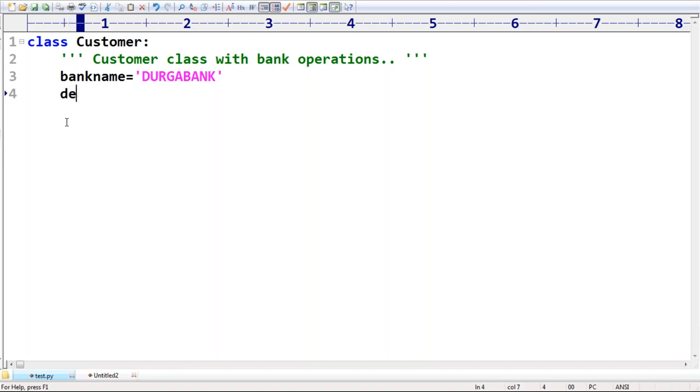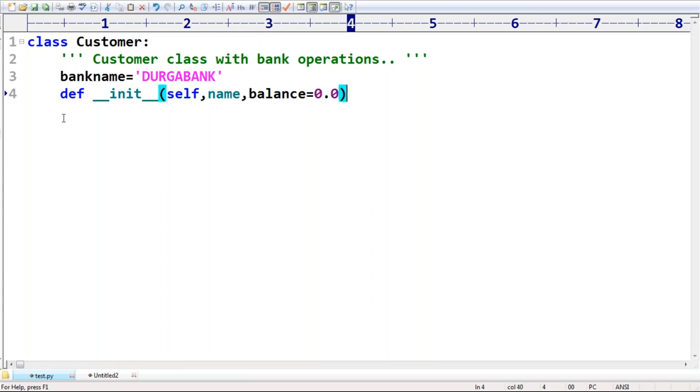Now my requirement is def __init__ constructor, like self. For every customer, what things must be required? Name must be required, and after that multiple fields. But let me restrict to one or two fields for our operation: customer address, account number, balance, open date, deposits. You can add any number, my intention is just two or three. What is the name of the customer? Next, what is the balance of the customer? Name, balance. Default value for balance I'm taking 0.